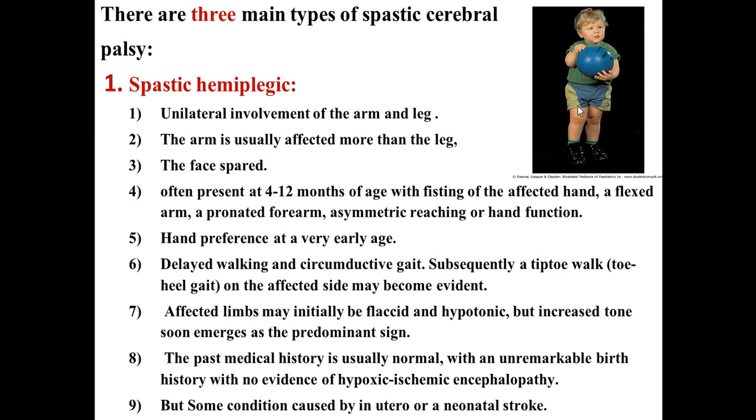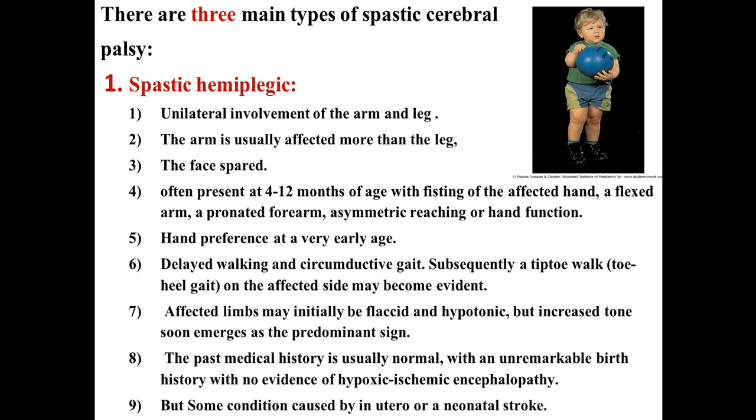The arm is usually affected more than the legs. Here the arm is affected to a greater extent than the leg, and the face is spared. Usually there is twisting of the affected hand, present from 4 to 12 months of age, and there is a flexed arm with a pronated forearm and asymmetric reaching or hand function. So the hand is abnormally functioning and in an abnormal position, and there is abnormal twisting, and hand preference at a very early stage, before 1 year of age.